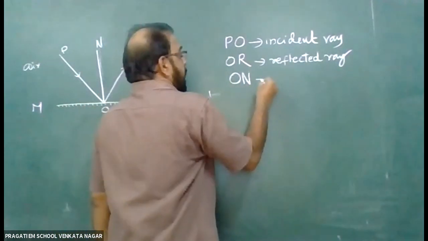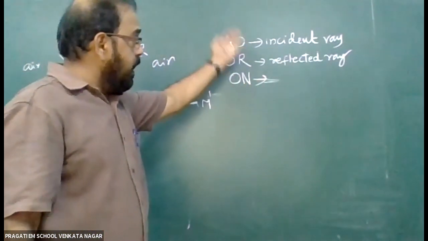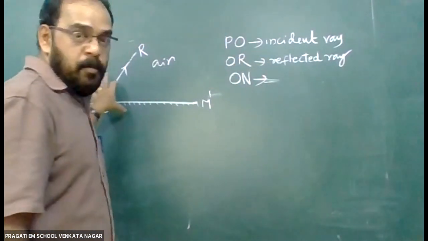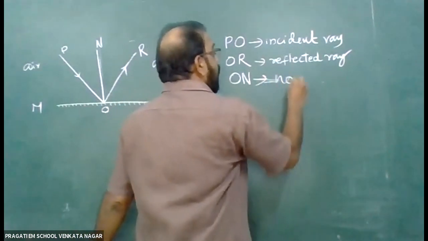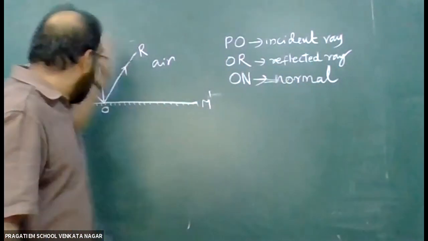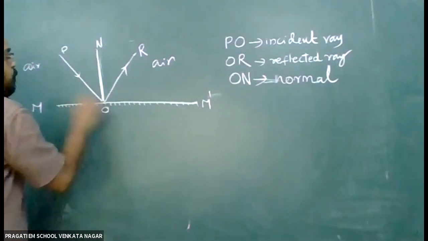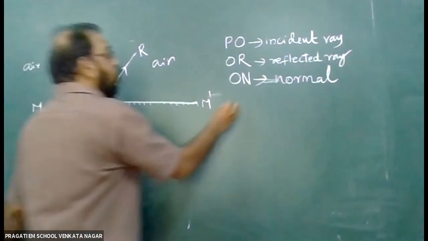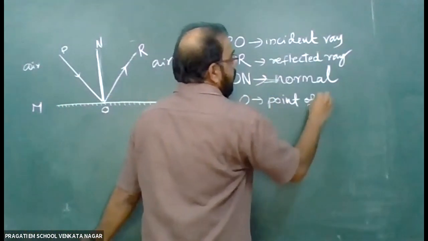Then what is ON? ON is not a ray. Generally we say the incident ray, the reflected ray, and ON also by mistake we call a ray, but ON is not a ray. ON is the perpendicular or normal. ON is the line we draw at this point of incidence. Here O is the point of incidence.